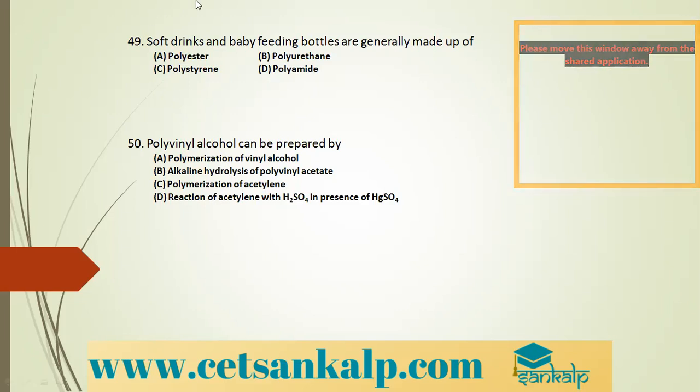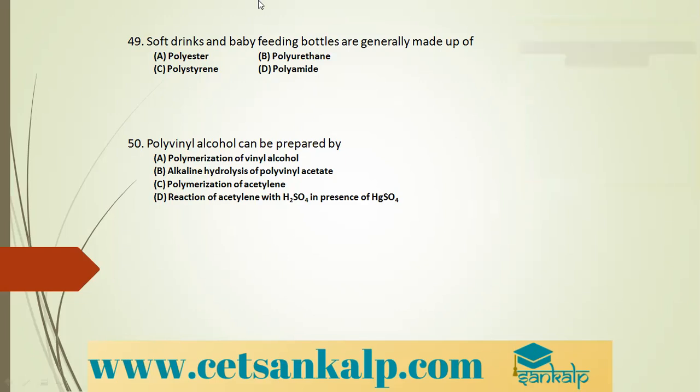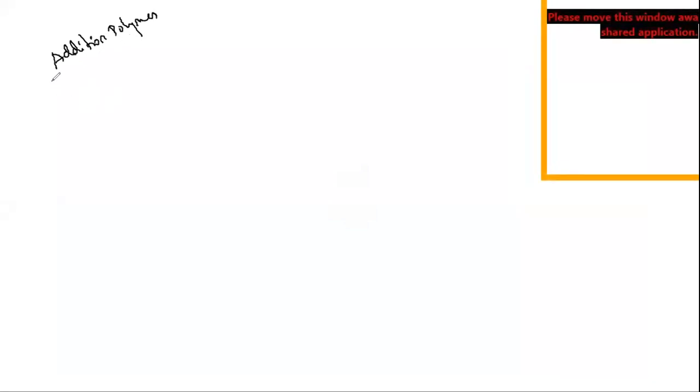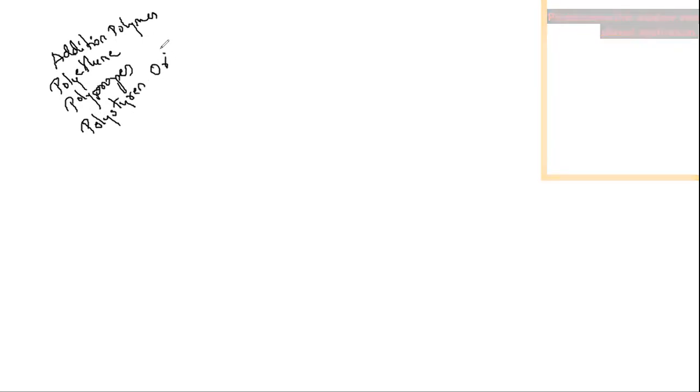Addition polymers. Which are the examples for addition polymers? You can take polyolefins: polyethylene, which might be low density or high density, then polypropene, then polystyrene, which is also called styron.